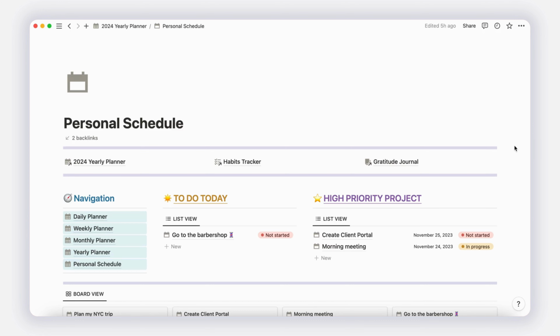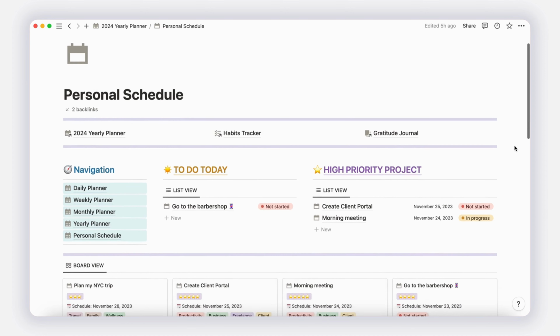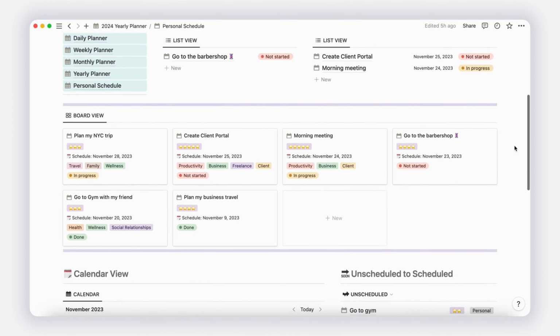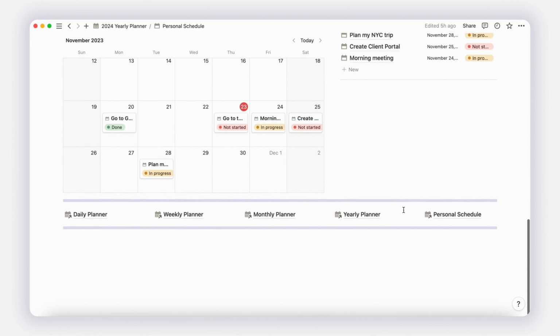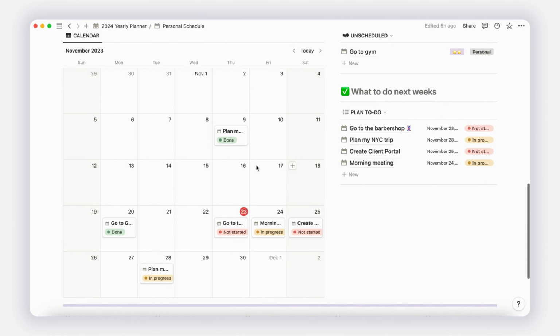Planning your life has never been easier with Notion. The personal schedule feature allows you to schedule multiple plans from a single database and organize them by category and priority. The dashboard is hierarchical in different views to provide an overview of your current and upcoming plans.